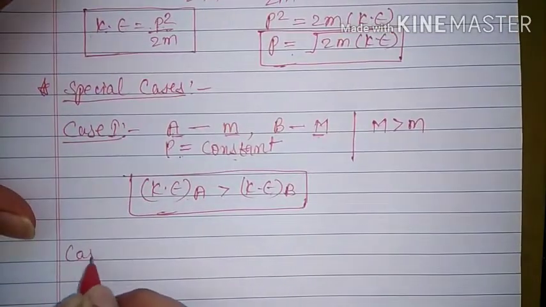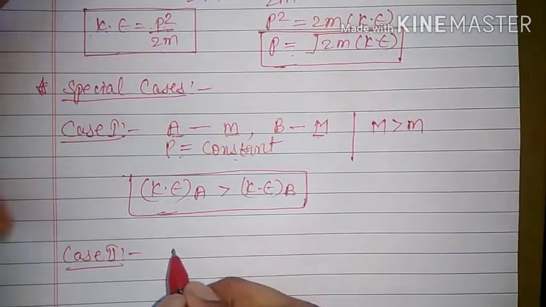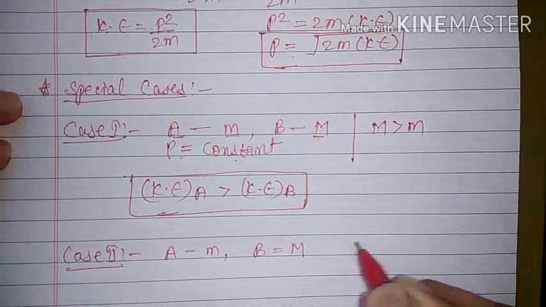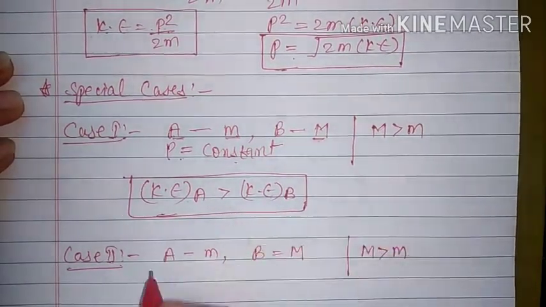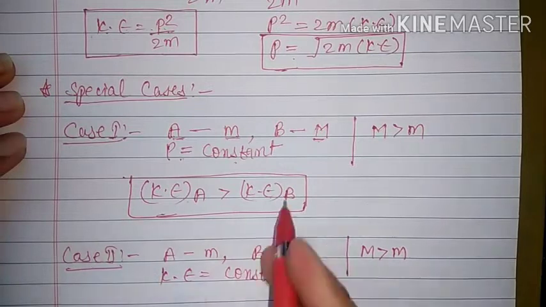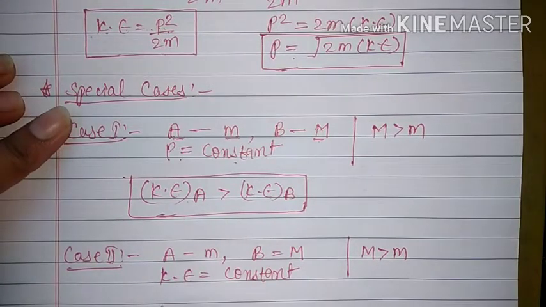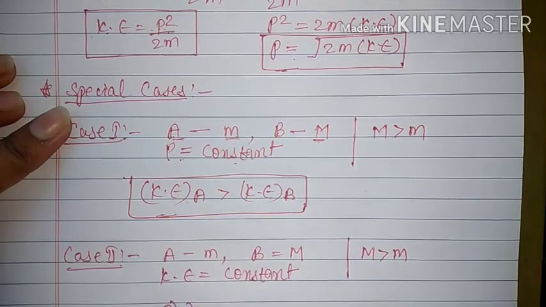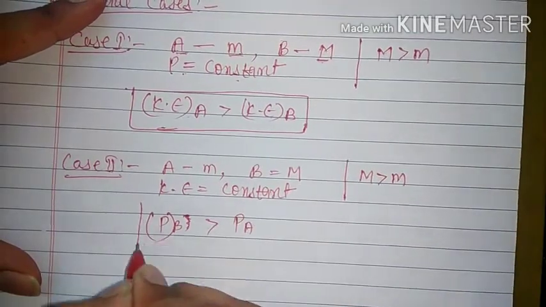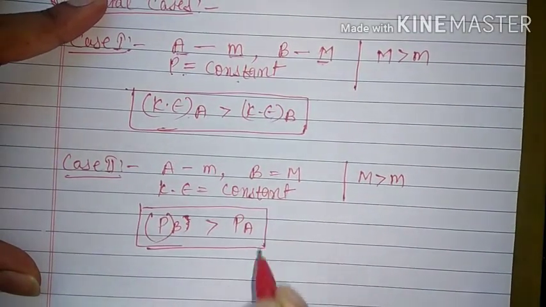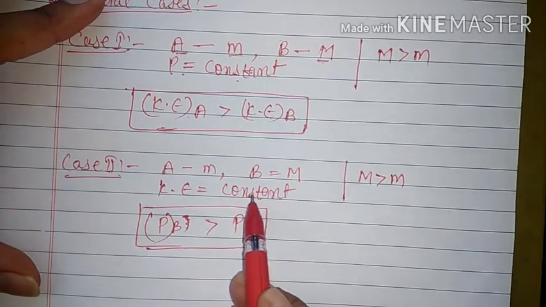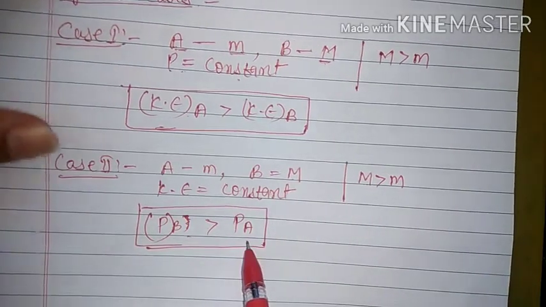Similarly, we will see the second case, which is just opposite to this. A lighter body of mass small m and a heavier body of mass capital M, and again capital M is greater than small m. This time if the kinetic energy of both the bodies is constant, then the linear momentum of body B will be more than the linear momentum of body A. That is, the linear momentum of the heavier body will be more than the lighter body. And why is it so?